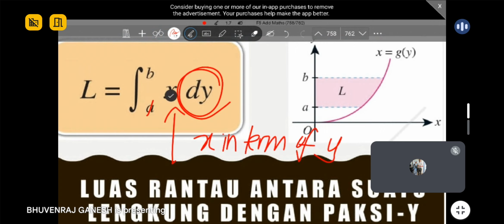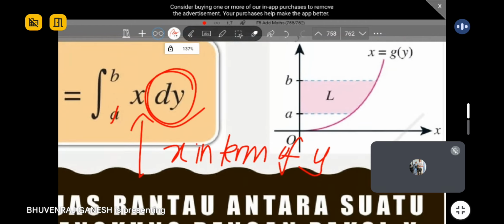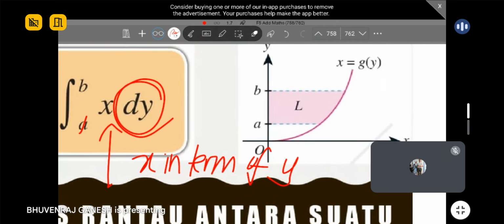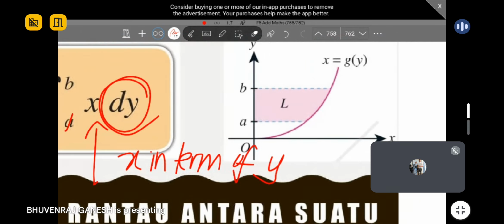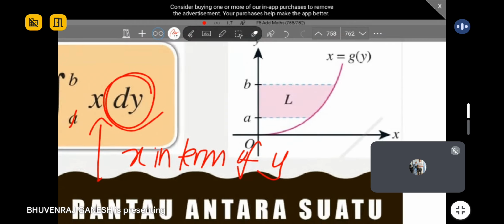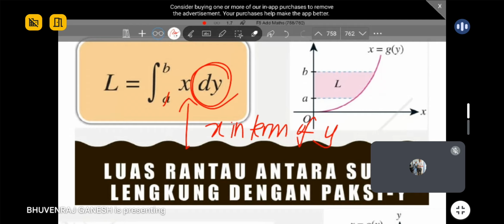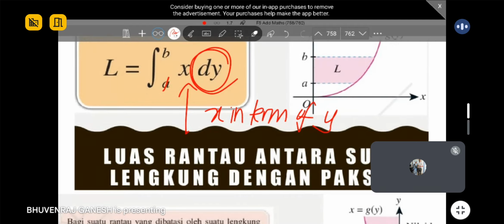So the equation won't just give you directly like that. You must know how to modify and suit where is your shaded region. Sometimes both way also can. You can integrate towards y also can, integrate towards x also can. You will get the same answer. So there are certain cases like that also. So both also can apply. But some question is very direct. It can only be one direction.